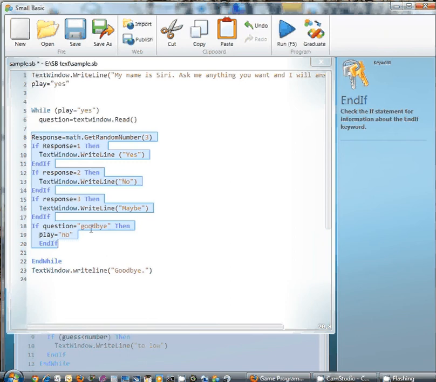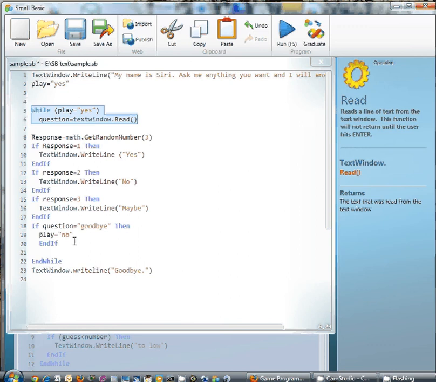So this last thing we'll get to in a second, because basically for a question we're asking what was the question. In other words, when we play this, we want the computer to have us be able to enter in a question. That's the text window read, and what we type is going to go into the variable question. So when we run the program, we're going to type in those words, then the computer is going to get a random response, and it's going to say whatever it says.